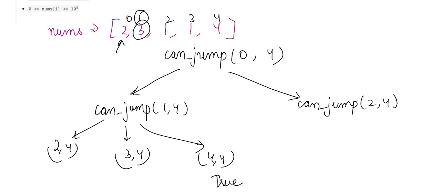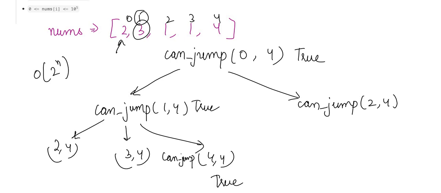So this recursion we can make. If canJump 4 is returning true, here it will be true, here it will be true, and my answer will be true. So this way also we can make recursion calls, but this will take time complexity of order of 2 raised to power n.